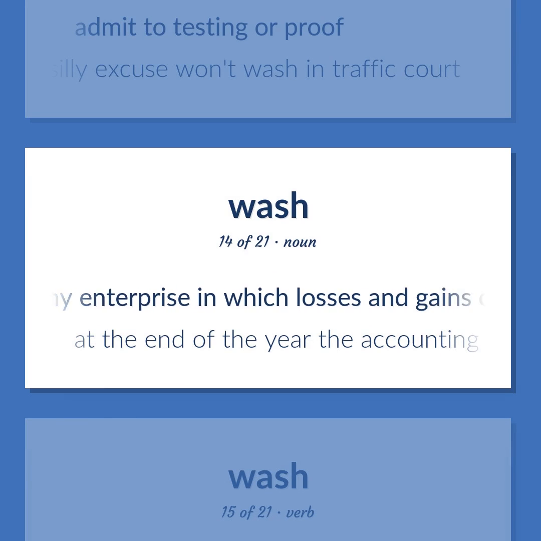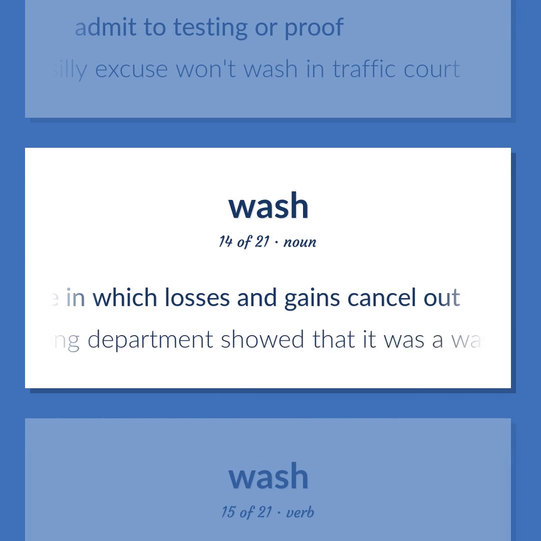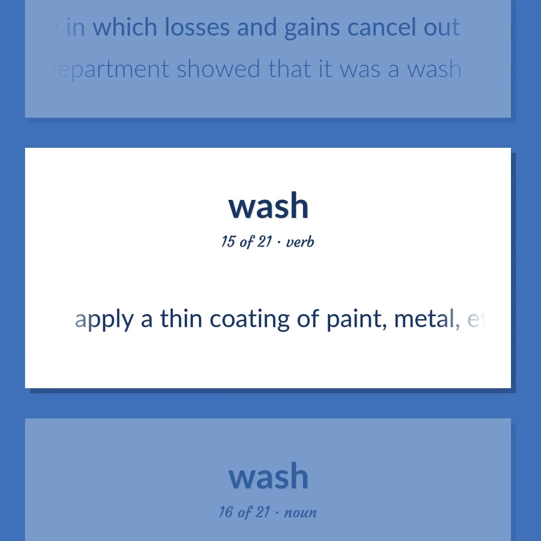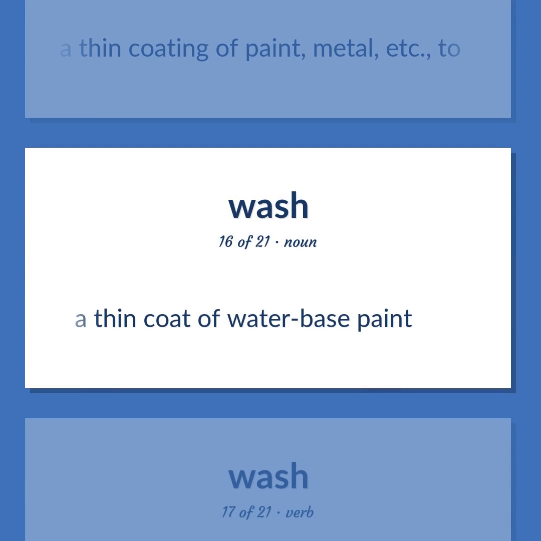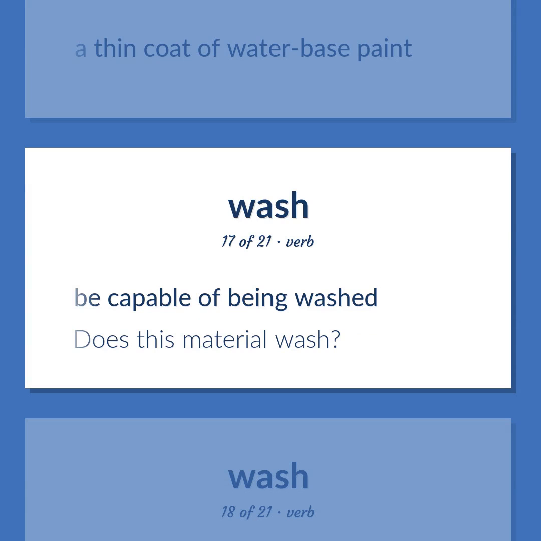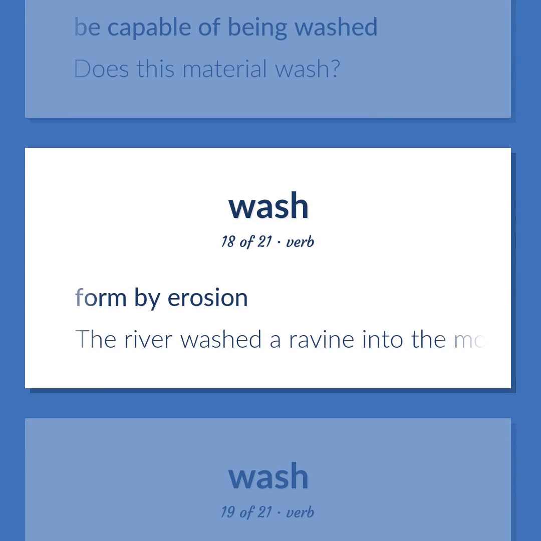Any enterprise in which losses and gains cancel out. At the end of the year, the accounting department showed that it was a wash. Apply a thin coating of paint, metal, etc., to a thin coat of water-based paint. Be capable of being washed. Does this material wash? Form by erosion. The river washed a ravine into the mountainside.